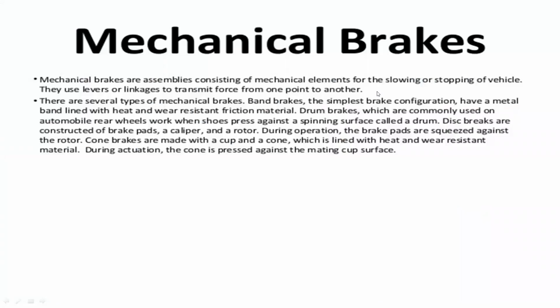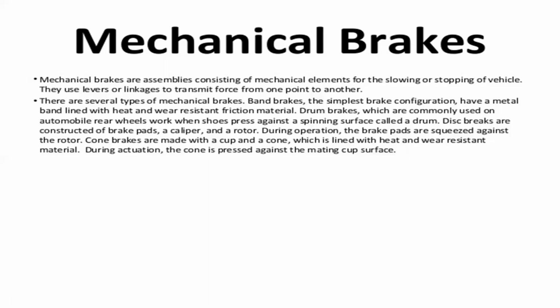And you can see mechanical brakes. What are those types of mechanical brakes, and why are they arranged in different automobile vehicles based upon different applications and properties? The mechanical brakes are assemblies consisting of mechanical elements for slowing or stopping the vehicle.